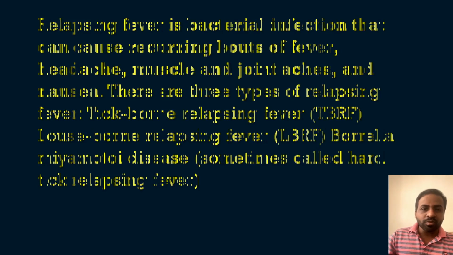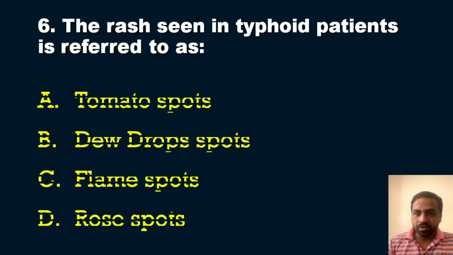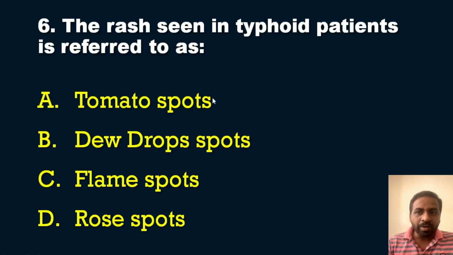Now we will move on to the next question in our series, that is the sixth question, and this is regarding the development of a rash. So the rash seen in typhoid patients is referred to as. So it's a very simple question. Rash seen in typhoid patients is referred to as, and the options for you are option A, tomato spots, option B, dewdrop spots, option C, flame spots, and option D, rose spots.